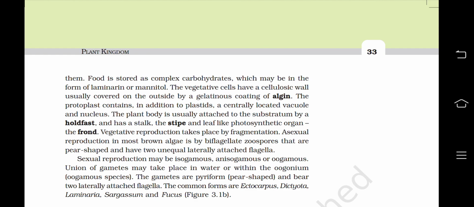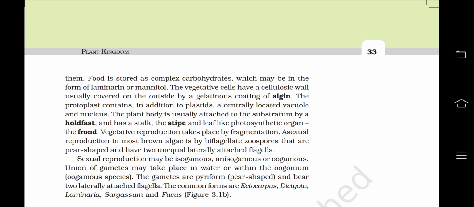The vegetative cells have a cellulosic wall, usually covered on the outside by a gelatinous coating of algin. The protoplast contains, in addition to plastids, a centrally located vacuole and nucleus.